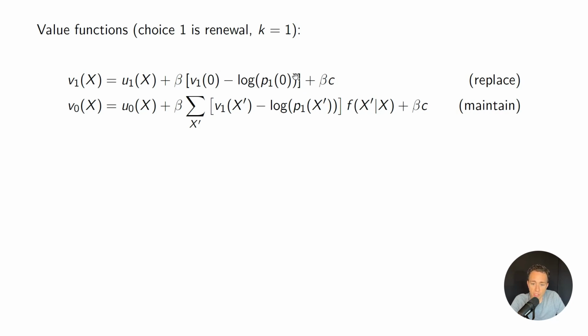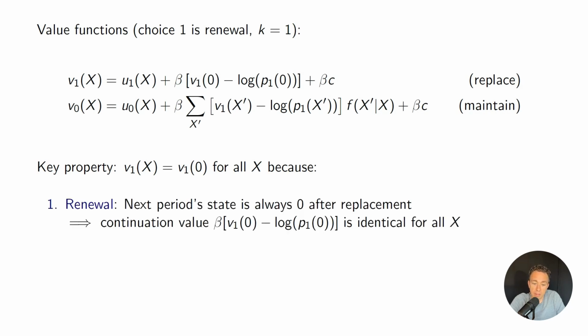So here there's no transition probability in the replace line, simply because there's no stochasticity. I had a brand new engine and I chose to replace it again. And so there's no evolution of the state. And then we can note that V1 of x prime is going to actually equal V1 of 0. And this is a special case of the Rust model.